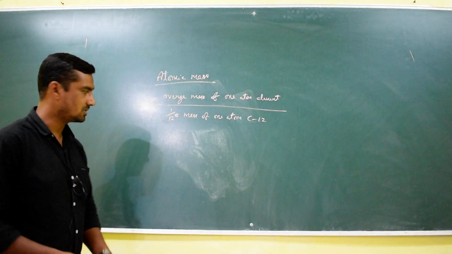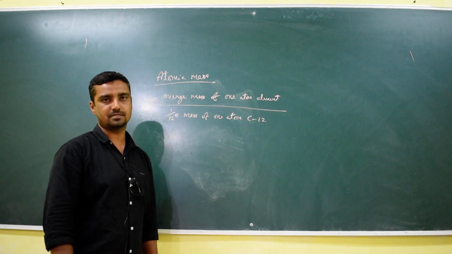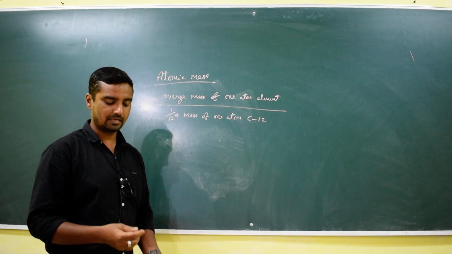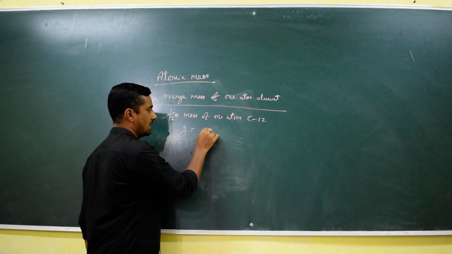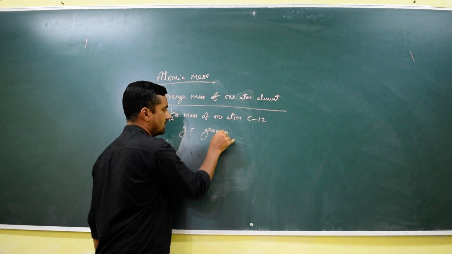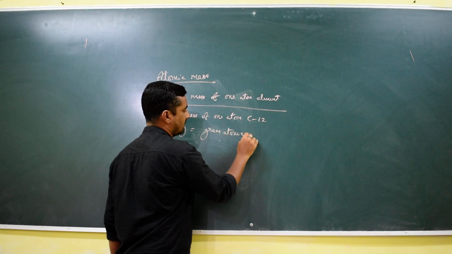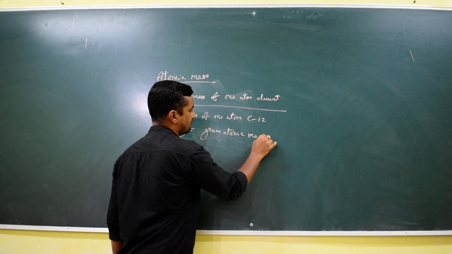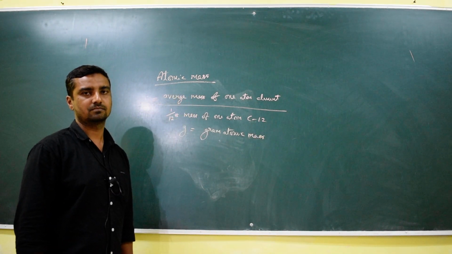This atomic mass can be represented in terms of grams, so that's why it is called the gram atomic mass, because the atomic mass is represented in terms of grams, right?